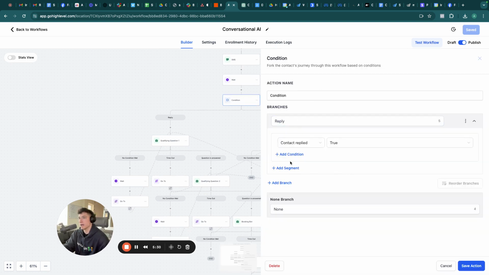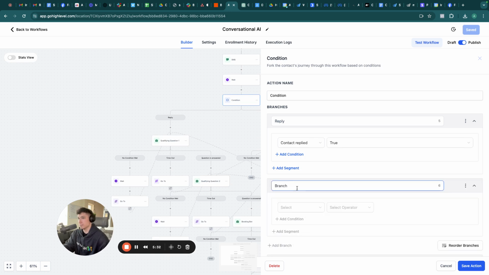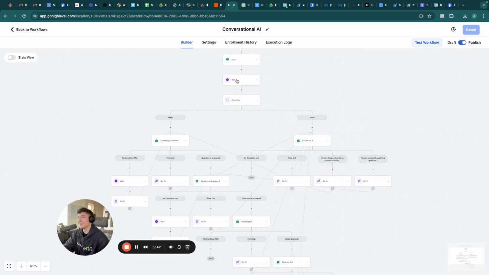So we have contact reply. If you want to make one of these branches, for example, you go here and you always want to name it. So I named mine contact reply or reply up here. And you're going to go to contact replied, and true. That's what I did exactly up here. And what that's going to do is create a condition where if they do reply,